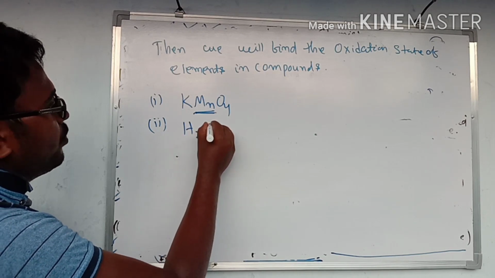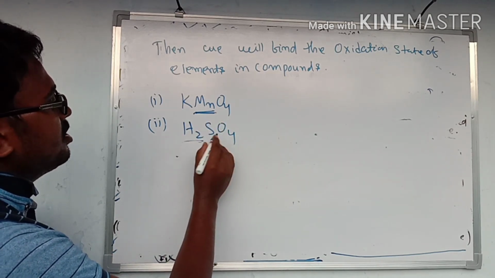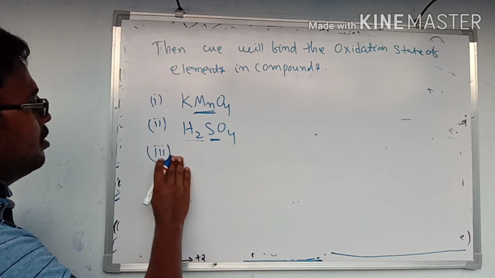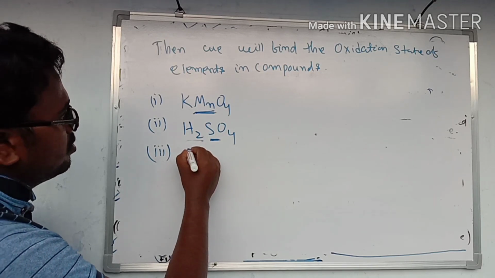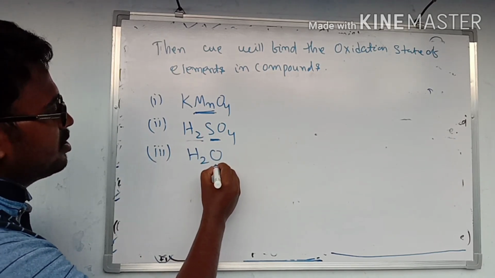In H2SO4, what will be the oxidation state of sulfur? In H2O, what will be the oxidation state of oxygen?